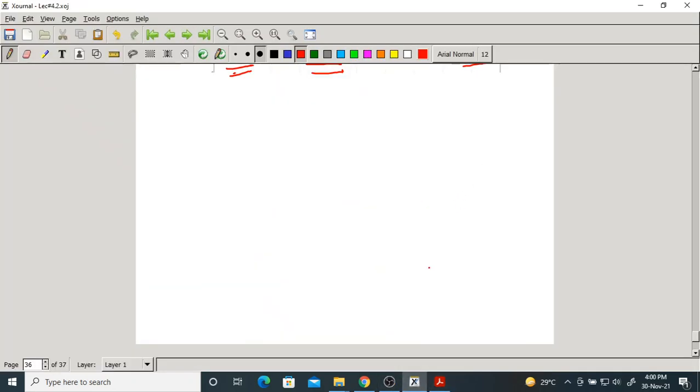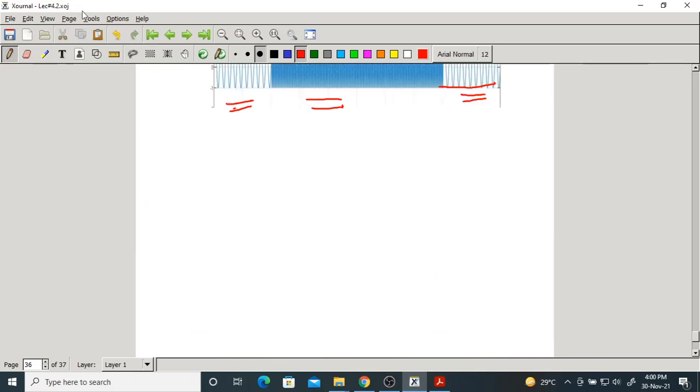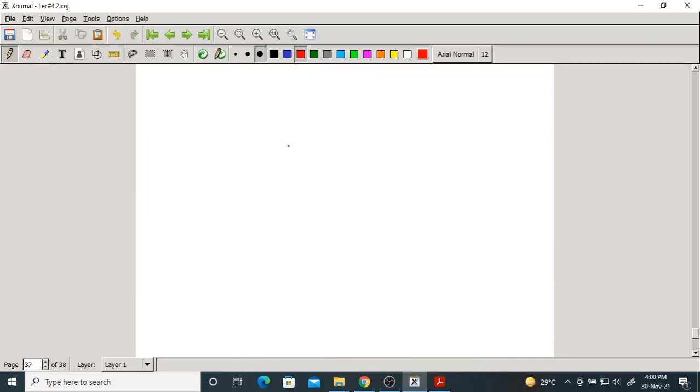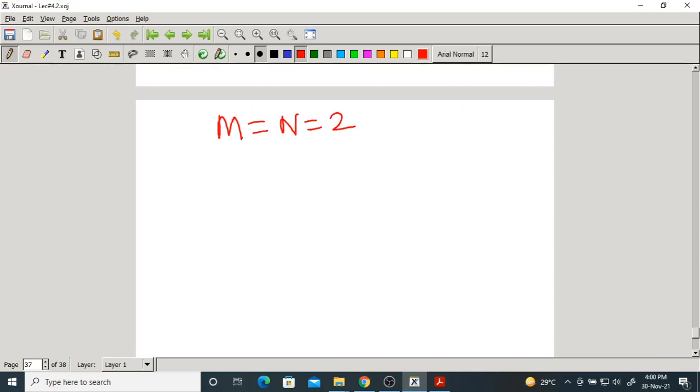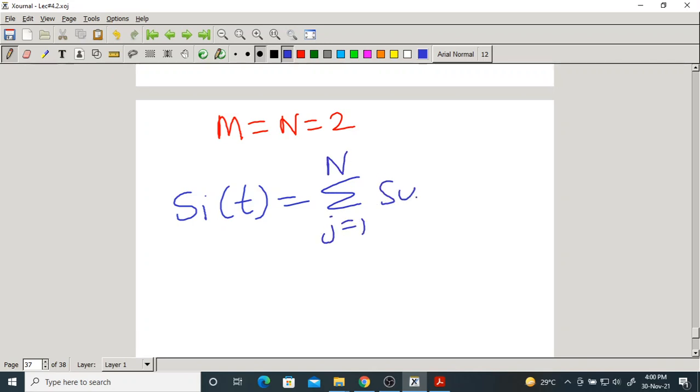Right. So let us get into the mathematics of BFSK. Now, as I told you, here m equal to 2, n also equal to 2. If you remember, Si of t is the summation j equal to 1 to n of Sij phi j of t, where i varies from 1 to m.